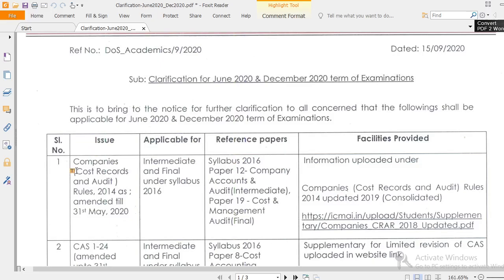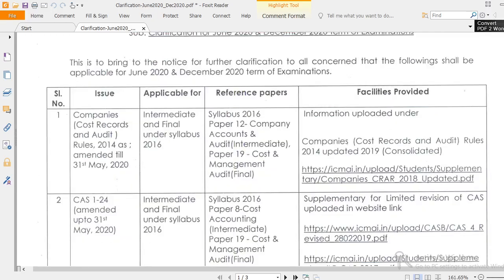First one, Companies (Cost Records and Audit) Rules 2014 as amended till 31st May 2020. It is applicable for Inter and Final, that is Paper 12 and Paper 19. They have given a link where the supplementary will be uploaded. Whatever documents they upload there, you will get. If it is not there as of now, they will upload soon, so you need not worry. Supplementary they will provide, and the link is already given.